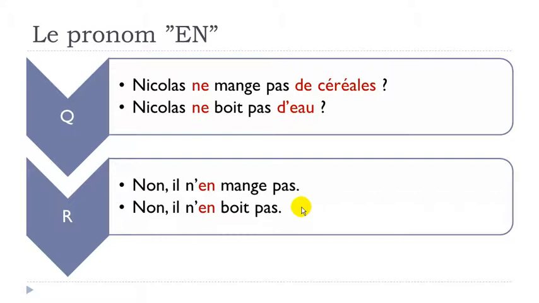Okay, so the concept is still the same. You put your pronoun here and here before your verb, and then as usual in French, normally you should have your ne coming here, but then look, the pronoun is starting with a vowel, it's starting with a. Okay, so you should take this a away. All right, il n'en mange pas, il n'en boit pas. All right.